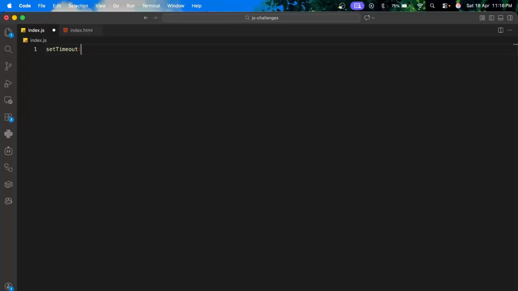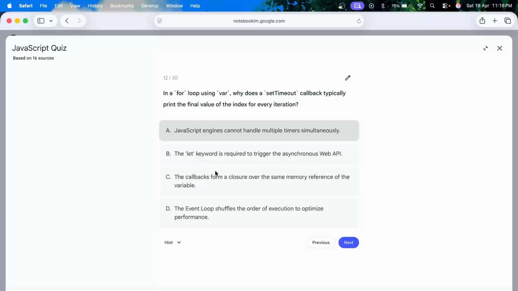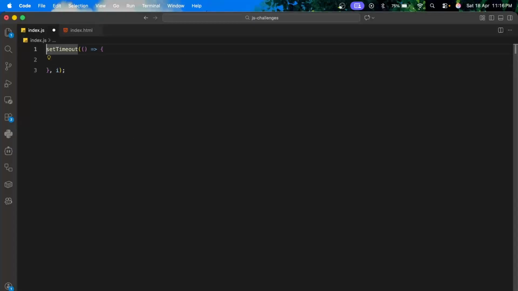Let's say we have a set timeout, okay, and it is in a for loop using var. So we have a for loop, and inside it we have this.